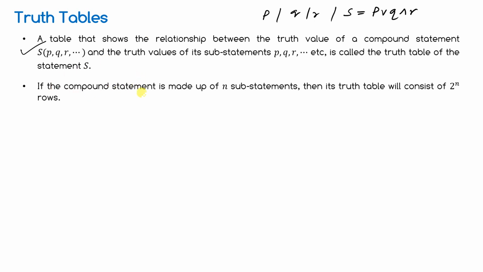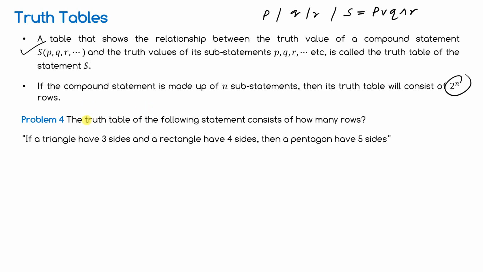If the compound statement is made up of n sub-statements, then its truth table will consist of how many rows? 2 to the power n rows. If a compound statement consists of 3 simple statements, P, Q, R, so how many rows will be there? 8 rows, 2 to the power 3. So that is given in this particular point.